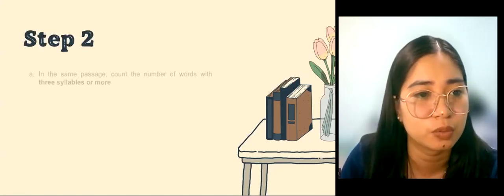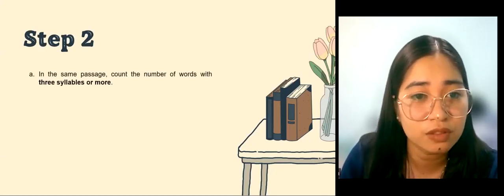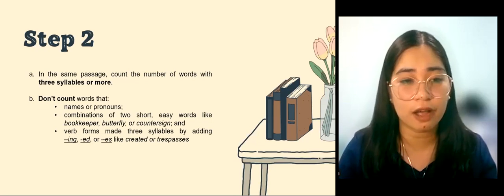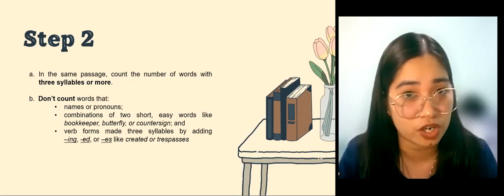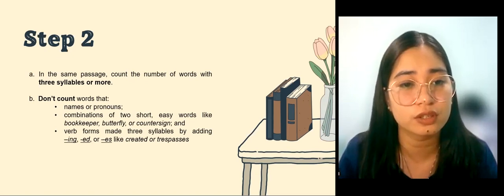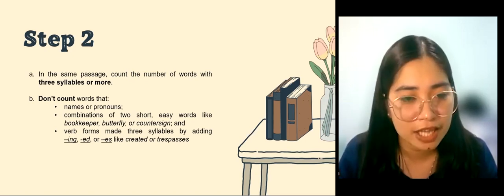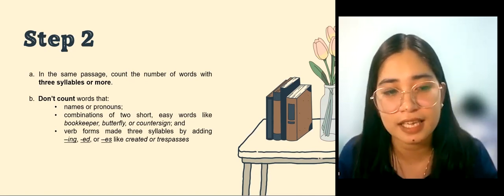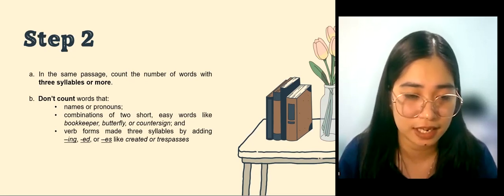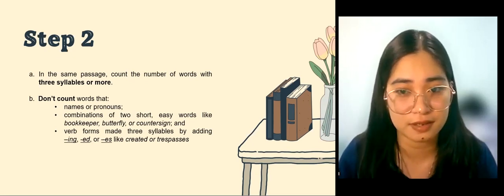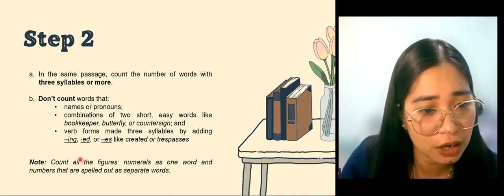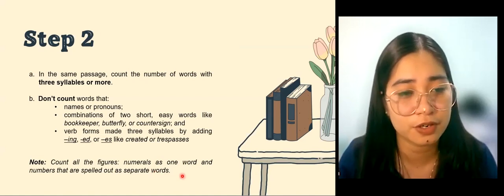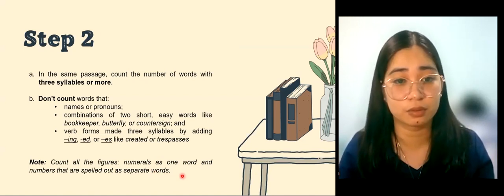Let's come now to step 2. In the same passage, count the number of words with 3 syllables or more. But do not count the words that are names or pronouns, combinations of 2 short, easy words like bookkeeper, butterfly, or countersign, and verb forms made 3 syllables by adding ing, ed, or es, like created or trespasses. Let us also note that we should count all the figures or numerals as one word, and numbers that are spelled out as a separate word.